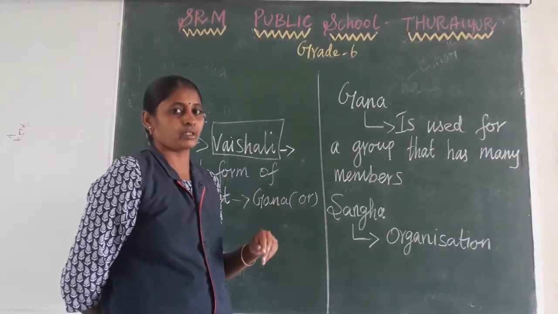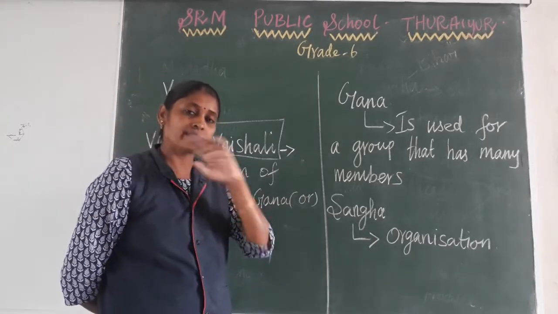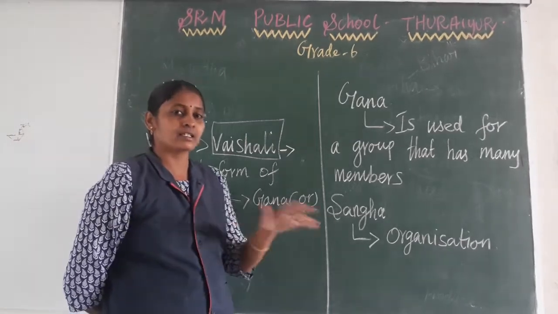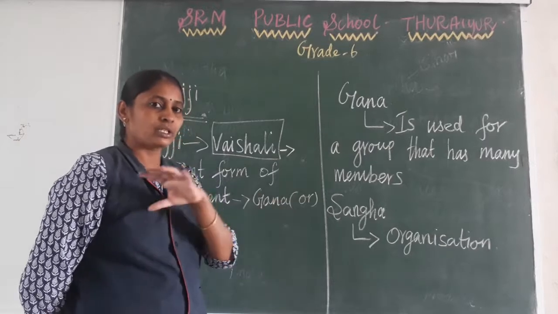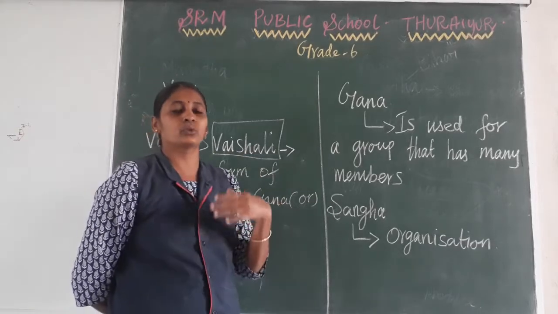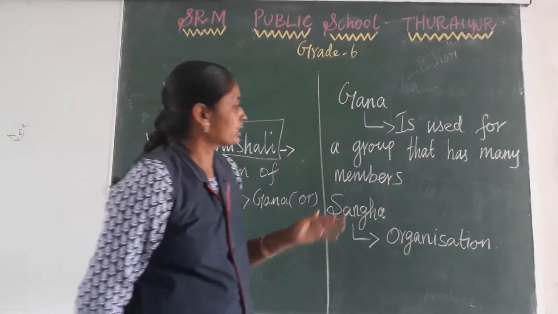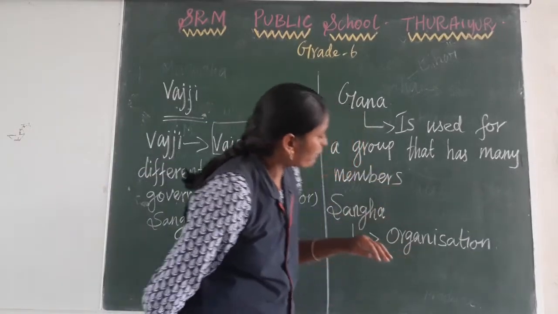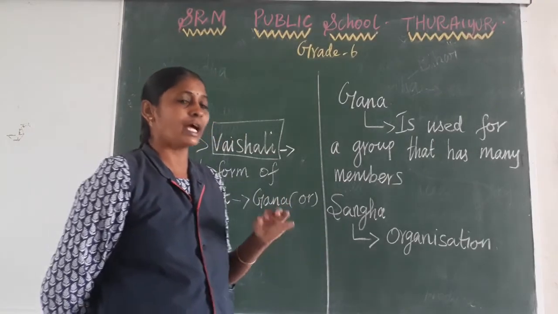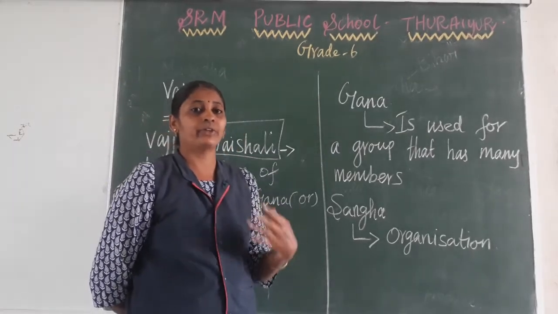It was a group of rulers. Sometimes more than 1,000 members were in that group, and they were all called Raja. They often met each other and discussed what things they had to do in their group. Even a small boy was allowed to give his ideas. Gana means a group that has many members, and Sangha means organization. The members made one organization among themselves, and they worked for the welfare of their country.